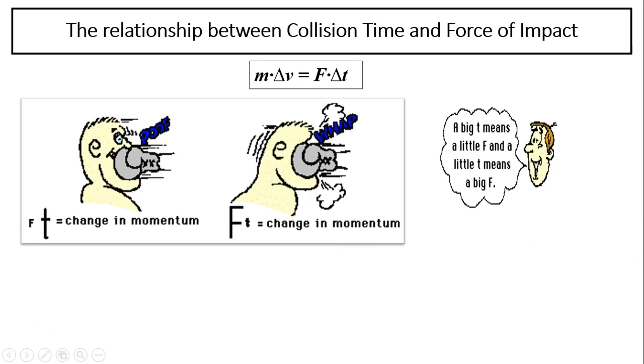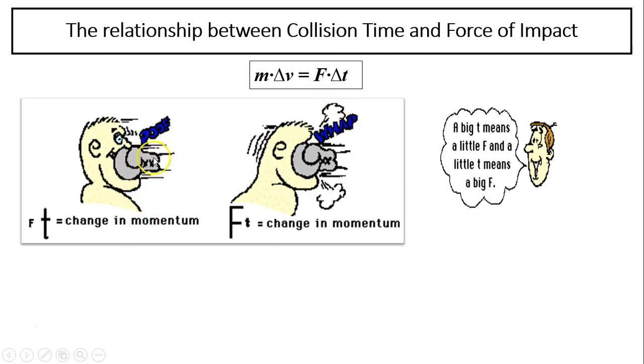First, the relationship between collision time and force. So how are force and collision time related? As you can see from this equation, when you multiply the two quantities and the product equals a constant, that means they are inversely related. Let's take a look at this picture.